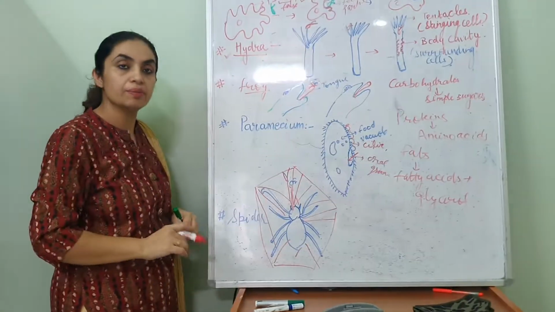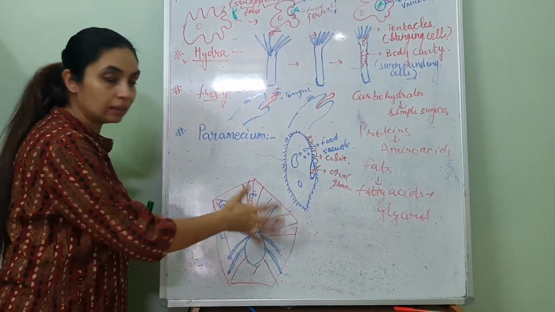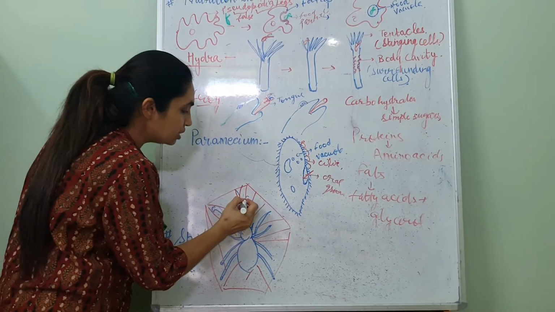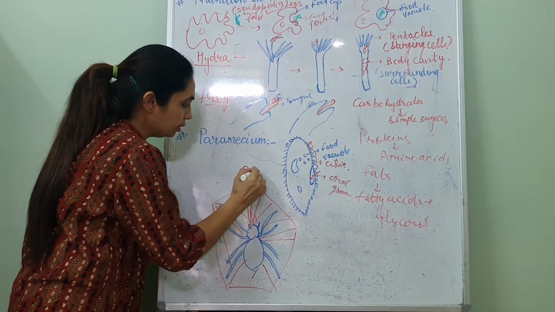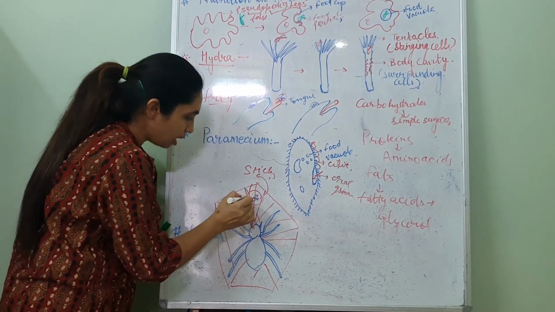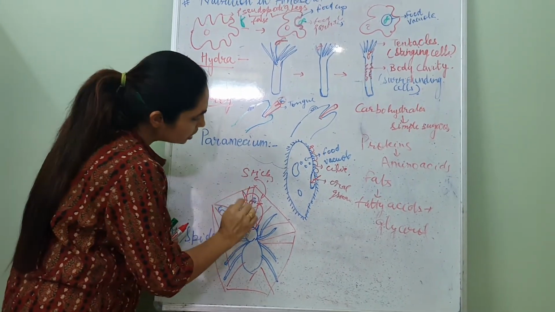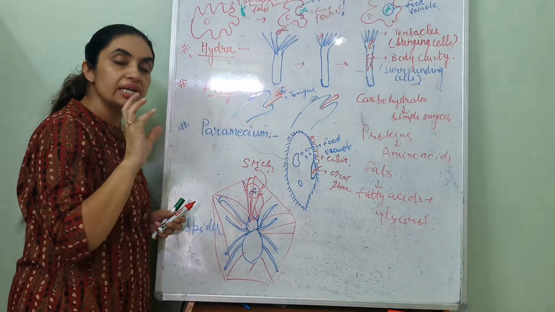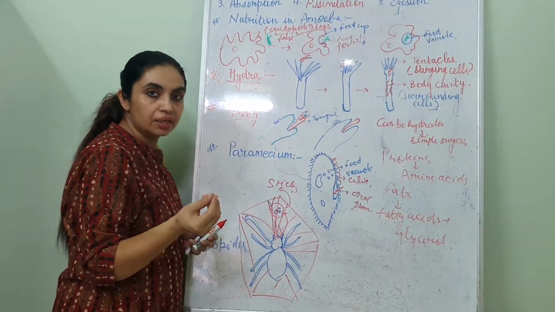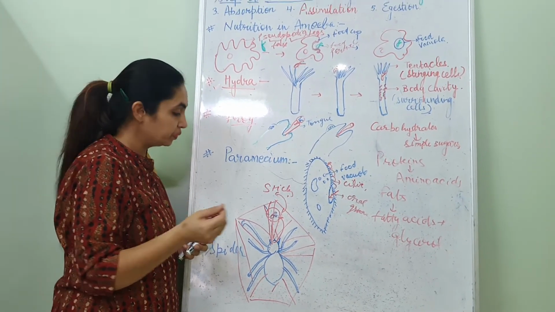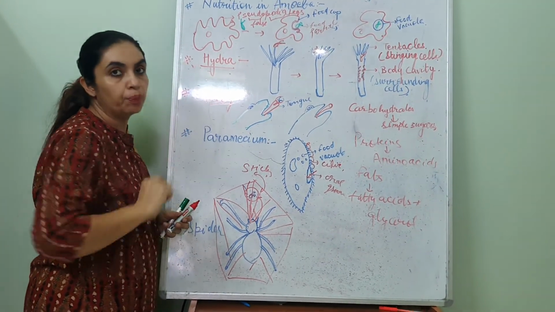At last, we will discuss the spider. The spider fabricates a net around. As soon as any small insect comes, the net is sticky in nature, so the insect gets stuck to it. Now the spider throws certain digestive juices on the insect, due to which the insect's body decays and gets converted into a semi-solid form. Now the nutrients are absorbed by the spider with the help of its mouth parts.